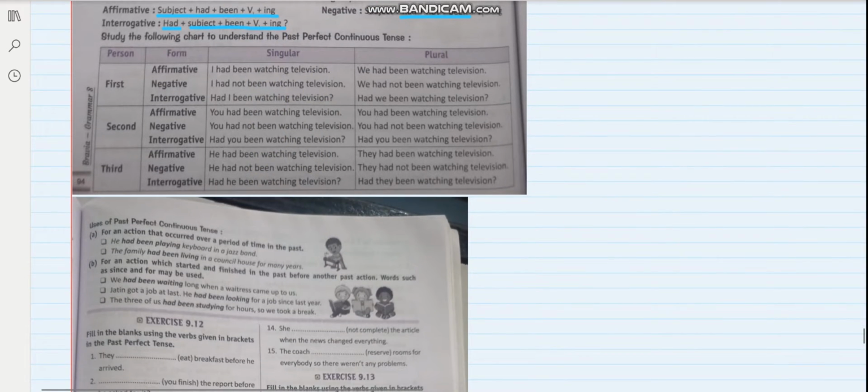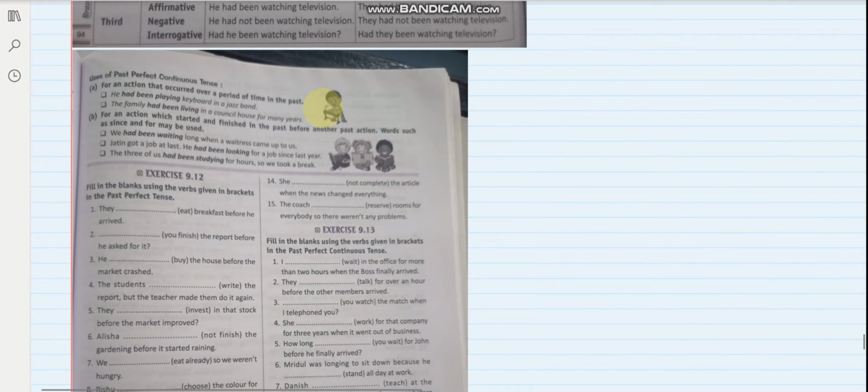Now look at the example here. I had been watching television. I had not been watching television. Had I been watching television? Right. Now let us look here. Where do we use past perfect continuous tense?